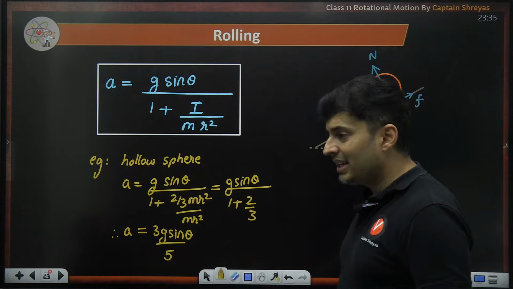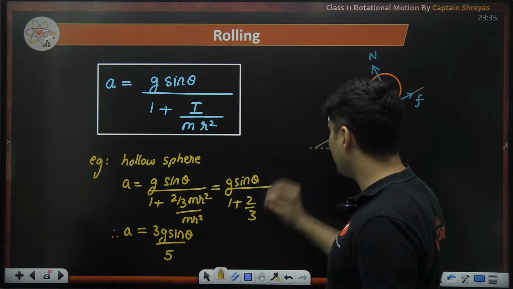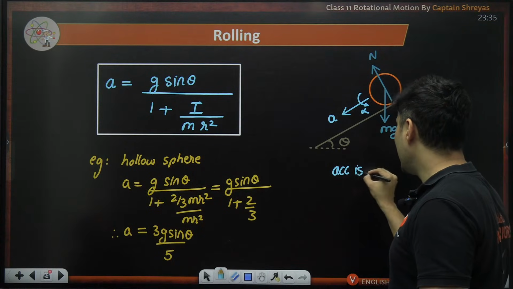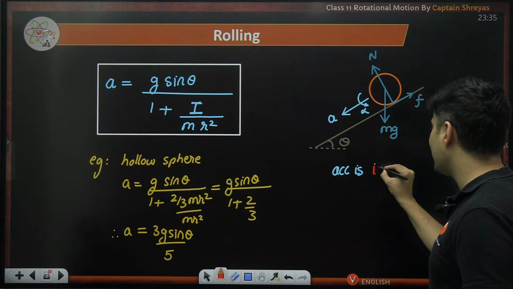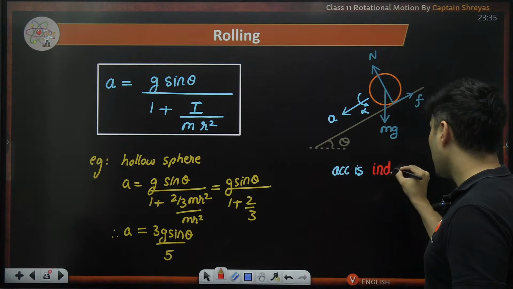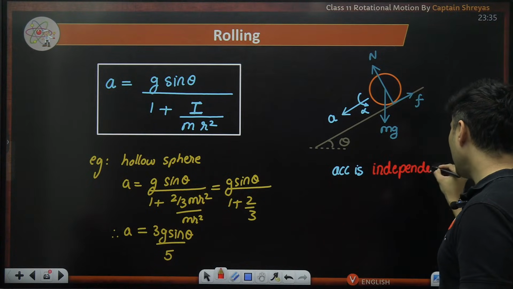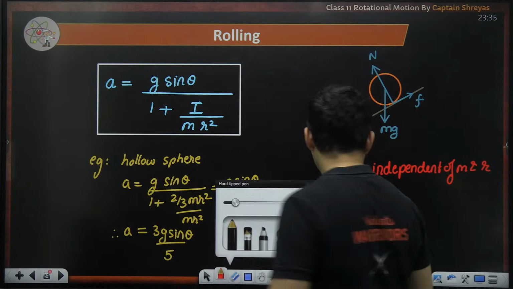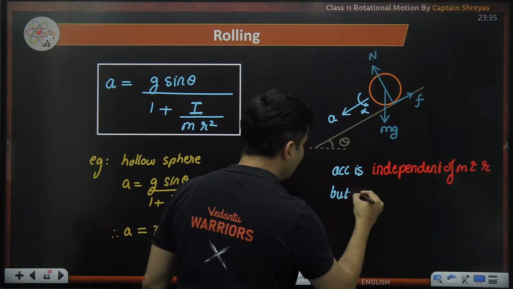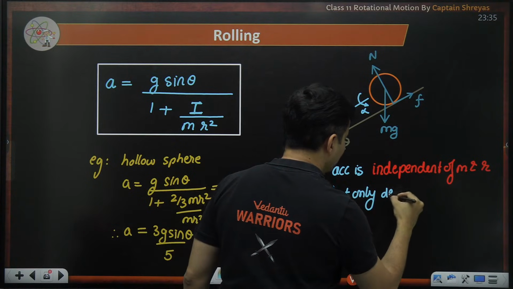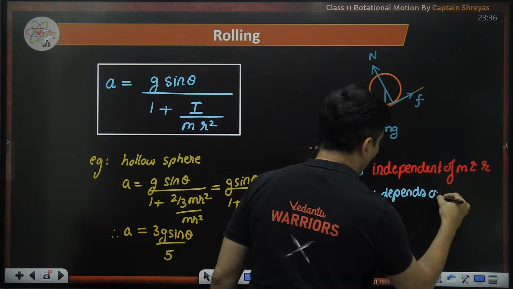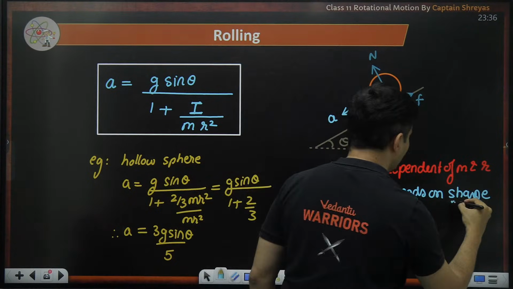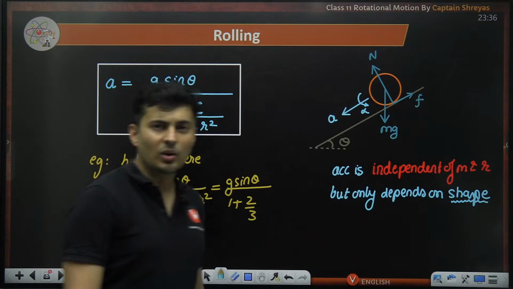So the point is, this acceleration is always independent of the mass and the radius. Independent of mass and even the radius, but only depends on the shape, not the size, what kind of geometry it is. Solid sphere, hollow sphere, that's it.